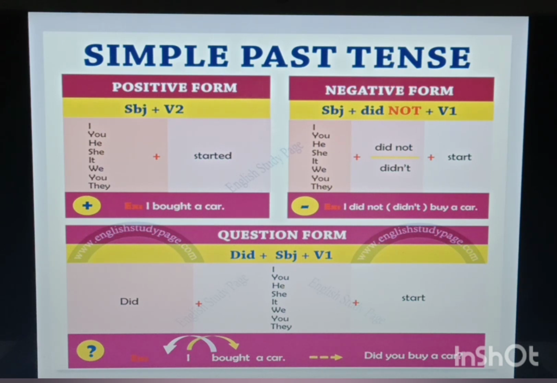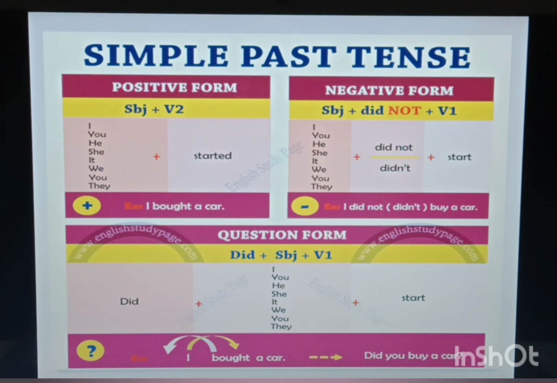I did not start. As you can see, start is the verb's first form. So for negative, I am using the verb's first form. For positive, I have made it started, that is the second form. I did not buy a car. Okay, did not buy: buy is the verb's first form, and for positive it is bought, that is the second form.